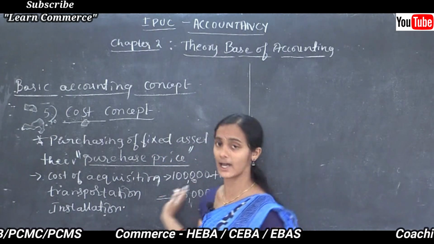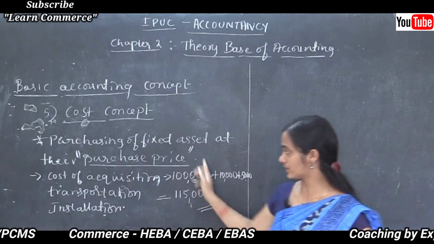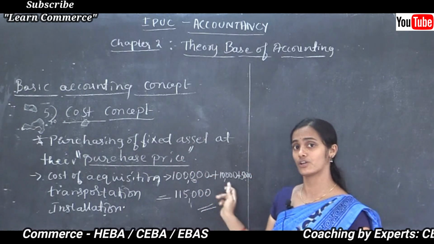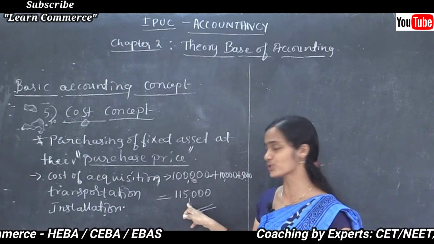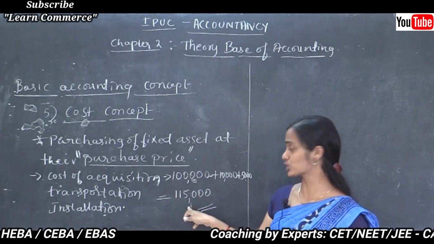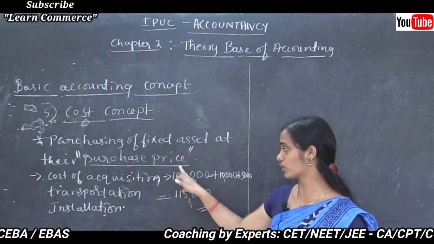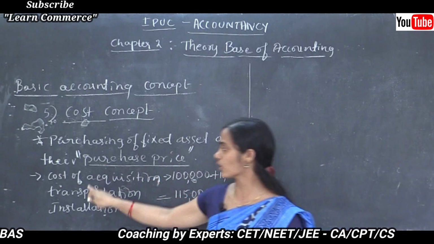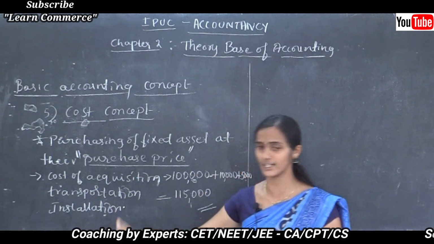Say for example, the market value may be 1,50,000 or less than that, but we should record the amount in the books of accounts that includes the cost of acquisition, transportation and installation.